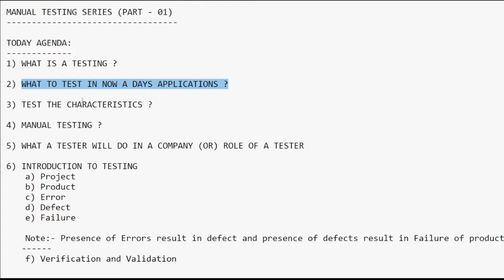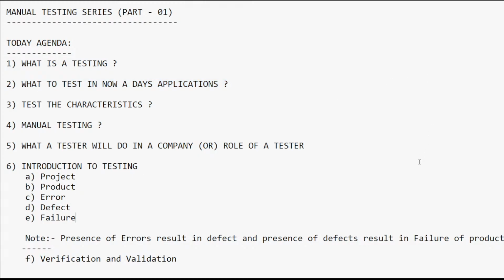Then what is manual testing, for which I have already provided the definition. The next agenda was what a tester will do in a company, or the role of a tester. I have clearly mentioned all the points here. And also the introduction to testing: what is a project, what is a product, what is an error, what is a defect, and what is a failure.